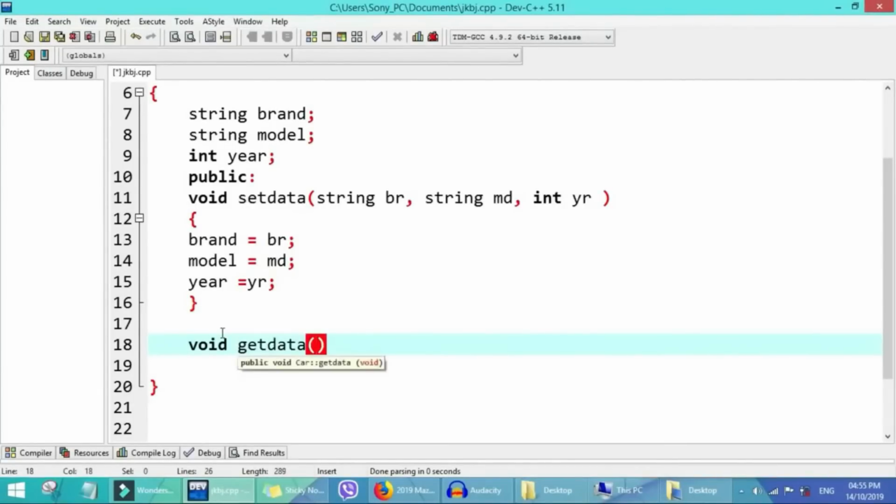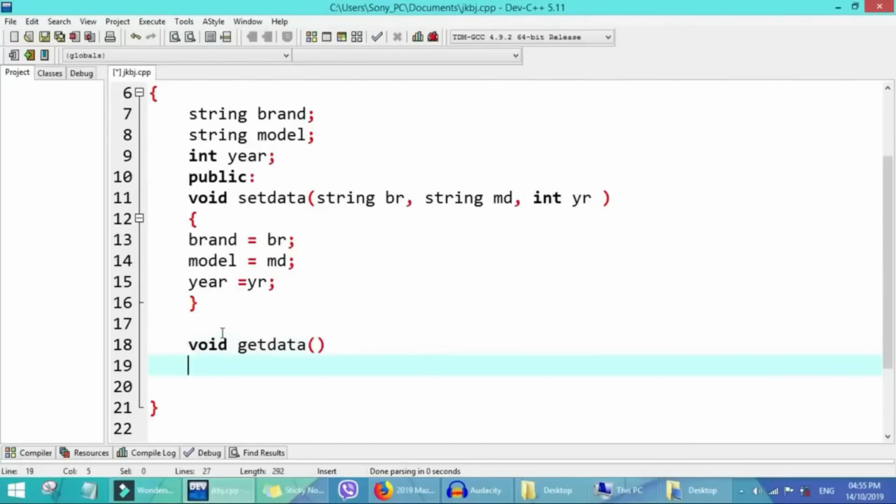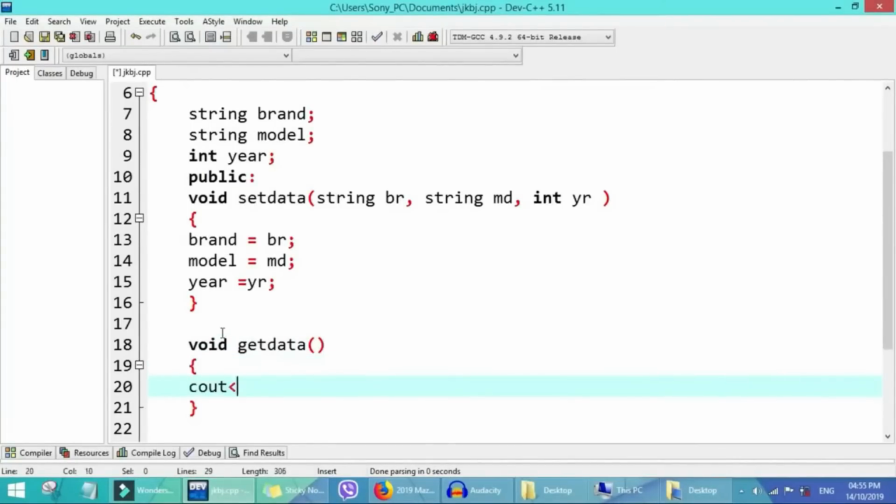Our get data will cout the brand, we'll put a space here, we'll cout the next one, the model, we'll put another space here, and the next thing is the year. So we end this with endl.